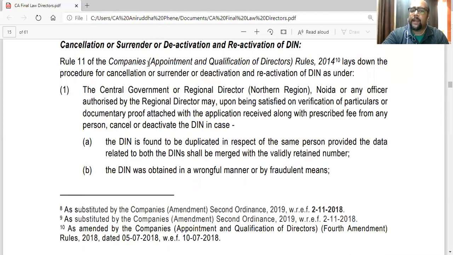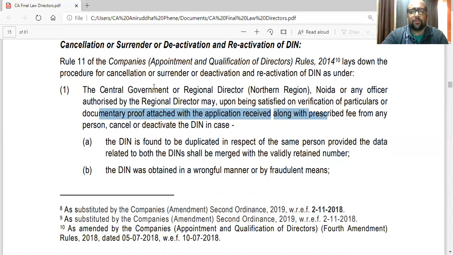Cancellation or surrender or deactivation and reactivation. Now, in this case, the central government or the regional director, Northern Region, Noida, or any other officer authorized by the regional director may, upon being satisfied on verification of particulars or documentary proof attached with the application received along with the fees from any person, cancel or deactivate the DIN in case.